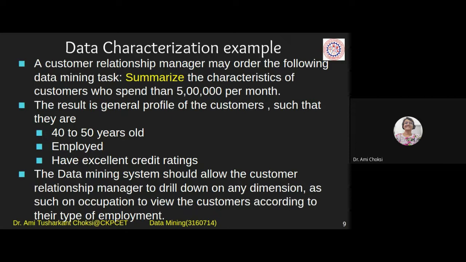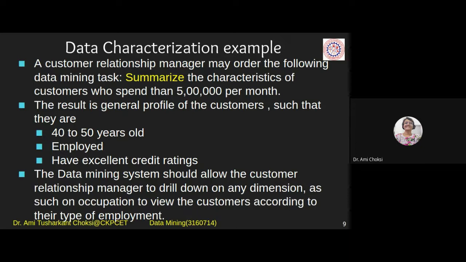But now what we want is summarization with which we want to have the characterization, the characteristics of students, right? I just want to say that they are intelligent, nothing more than that. See, we may consider some other characteristics, right? People who are coming from this area, they are very good.